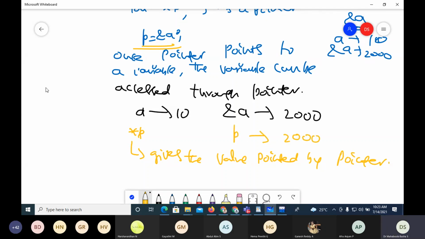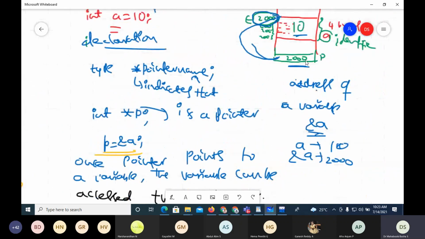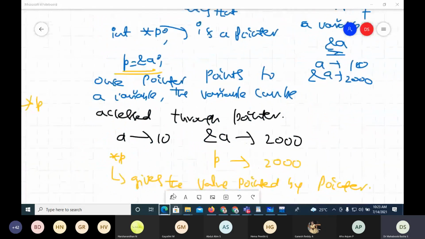I'll get 2000. When I say *p, what it says is don't take the value present in p, take whatever is present at that location. P has 2000, so go to 2000 and get the value. So when I say *p, go to the location indicated by the pointer and get the value.